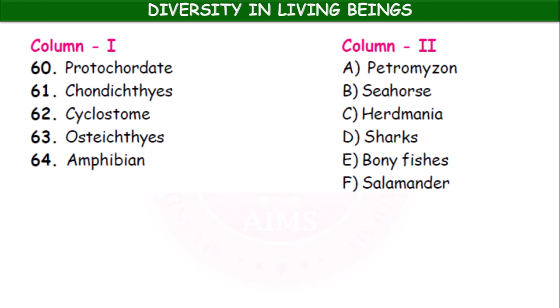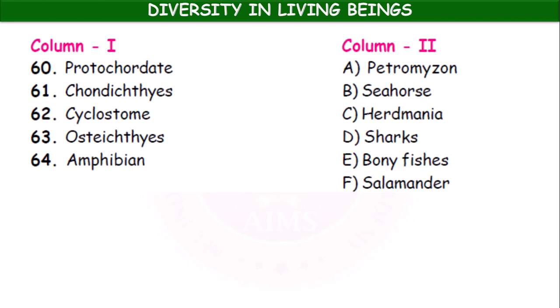Okay, here onwards the matching type questions. So sometimes they will give codes under the question. You have to select the right code after matching. Okay, so column 1: Protochordata, Chondrichthyes, Cyclostomes, Osteichthyes, Amphibia. These are the groups given, and in column 2 examples are given, such as Petromyzon, seahorse, Hadmania, sharks, bony fishes, salamander.